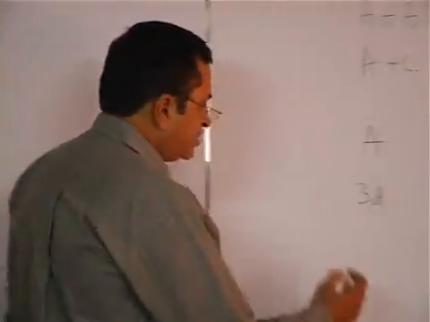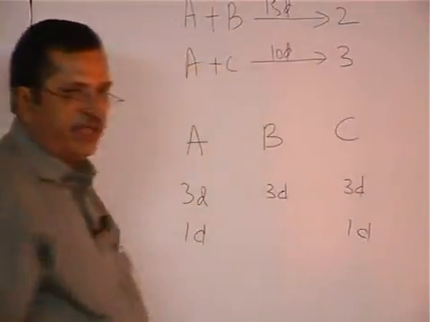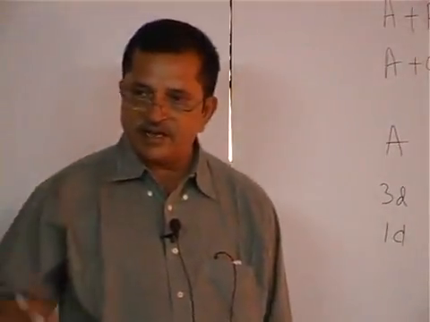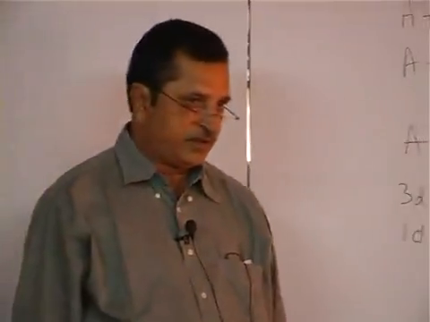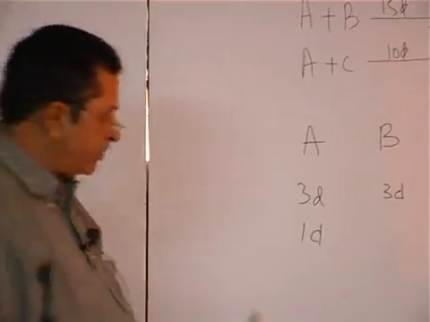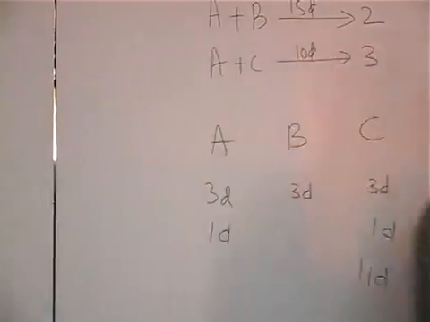B left means A and C worked for one more day. Because again, immediately after one day, A also left. The remaining work was completed by C alone in 11 days.